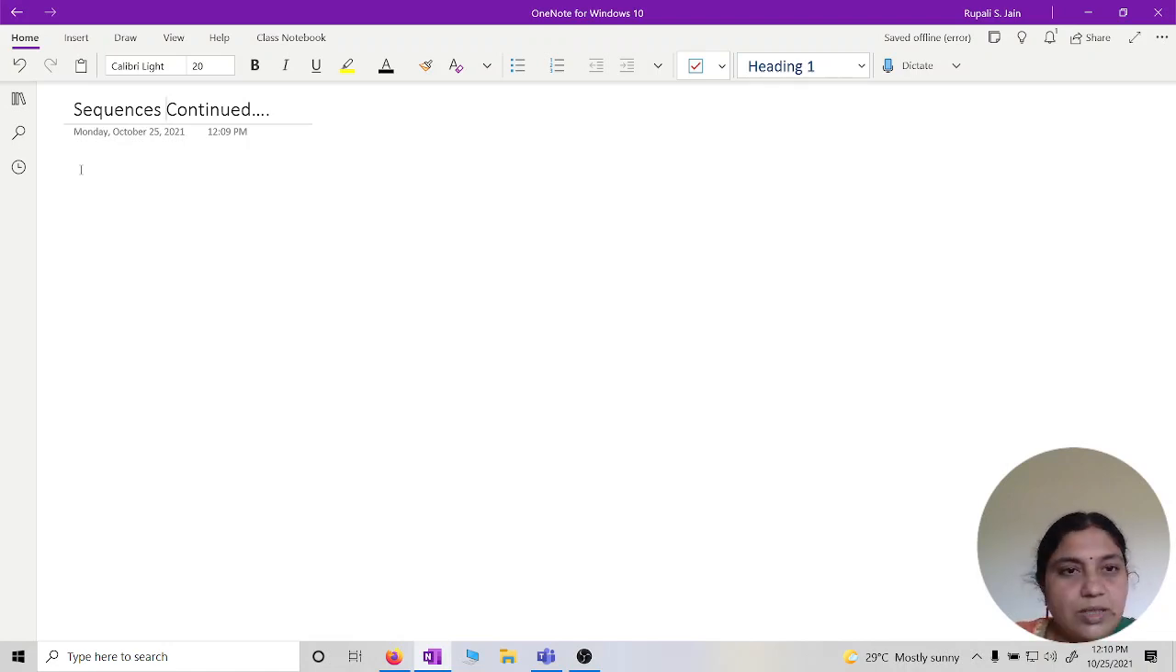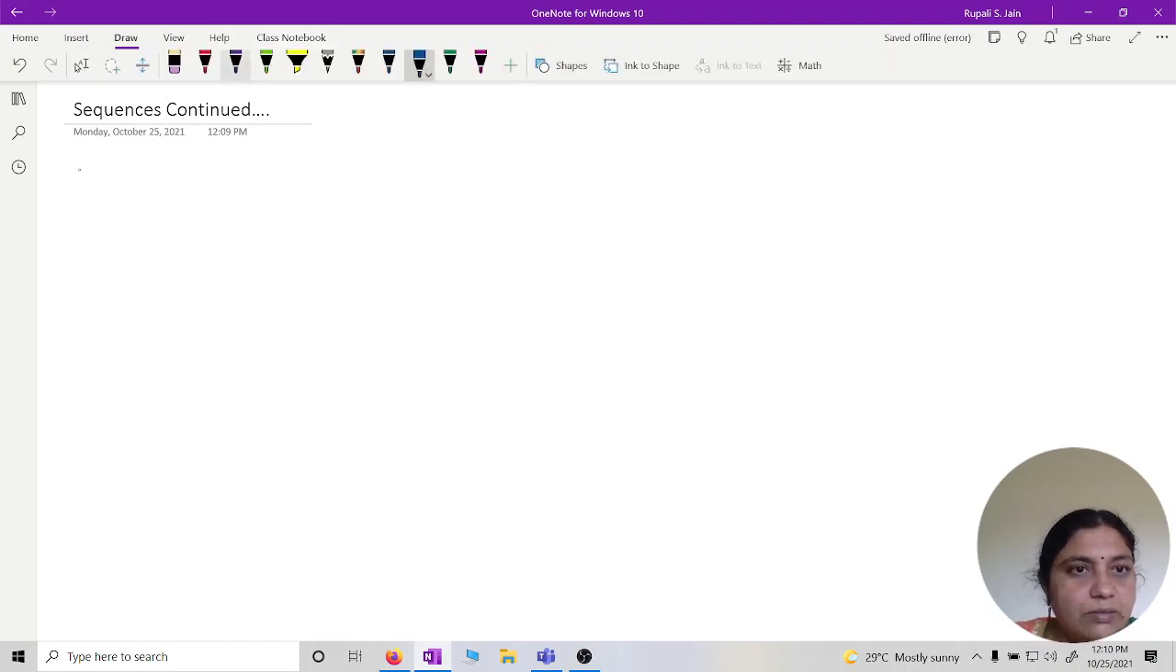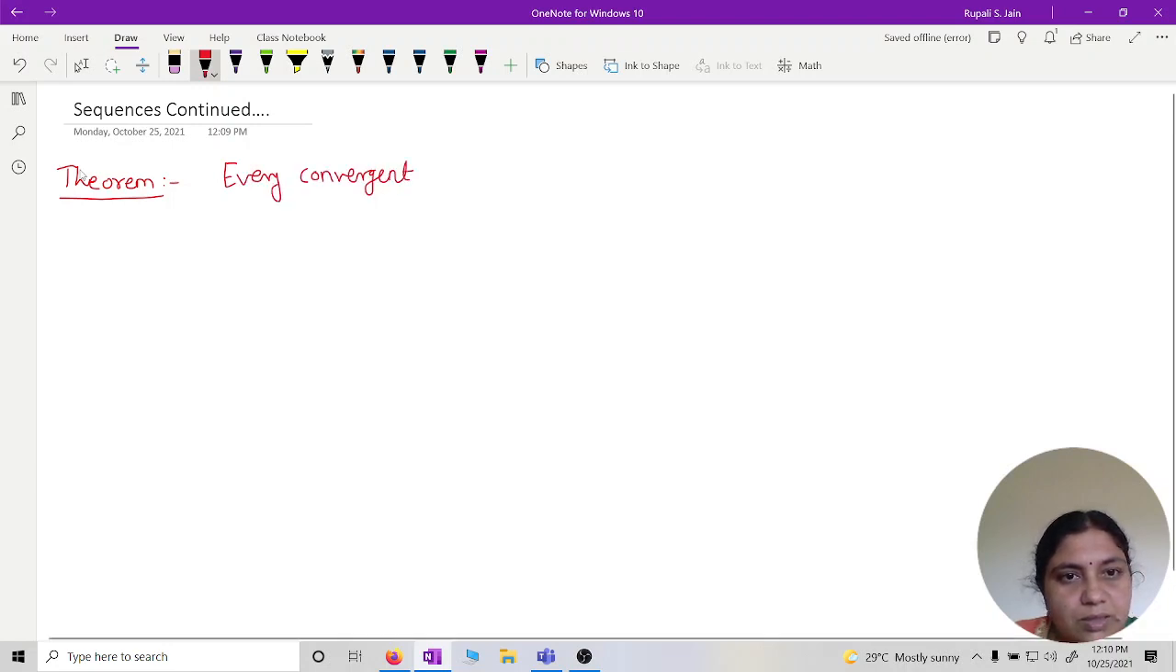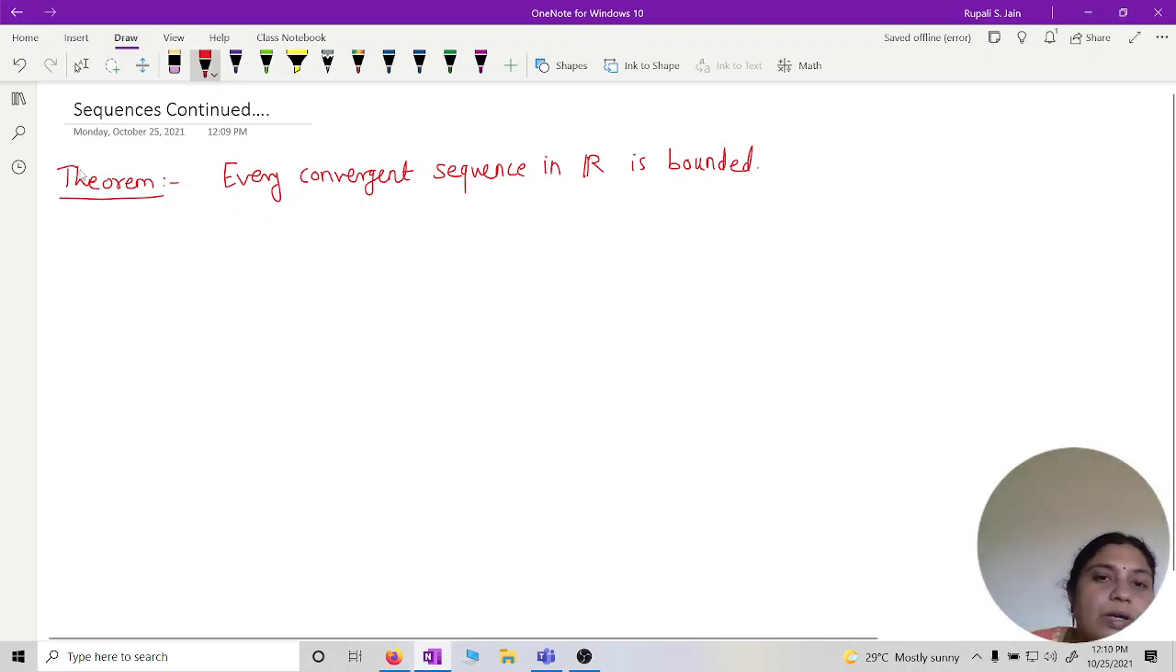Okay, now today we'll start a theorem. Every convergent sequence in R is bounded. So we have to prove every convergent sequence of real numbers is bounded.